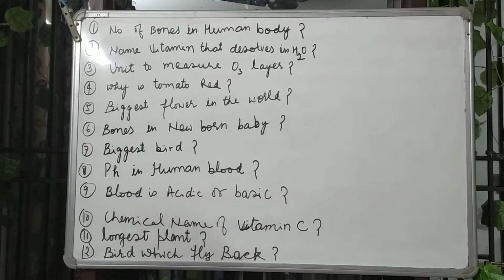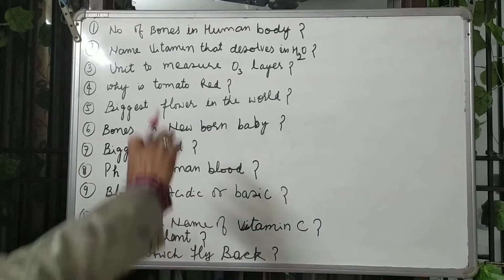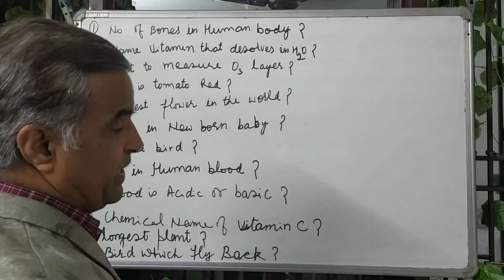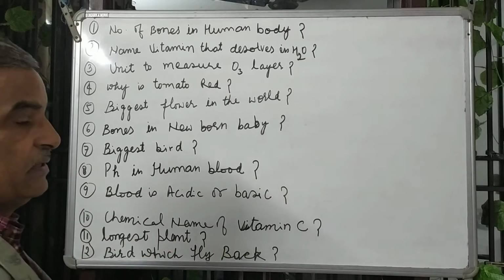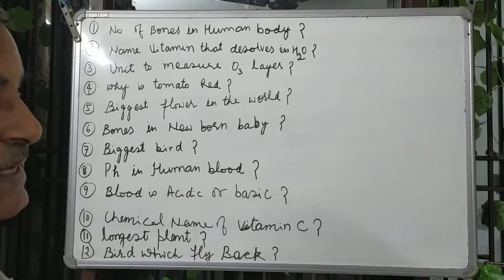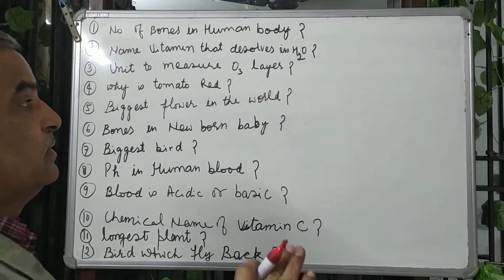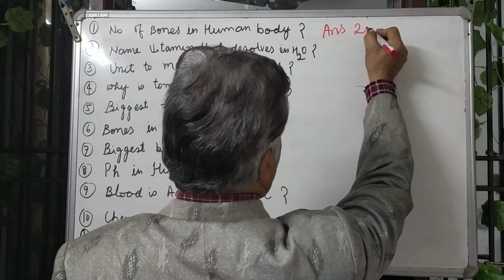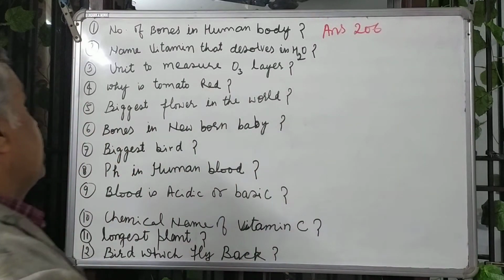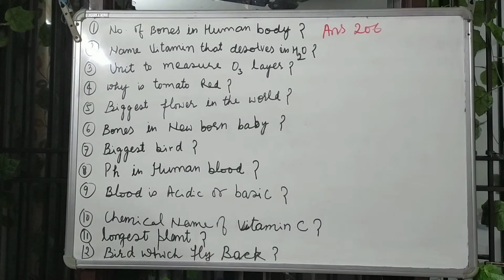Question number one, how many bones are in the human body? The options are 200, 206, 300 and 316. But its answer is 206. Next is, name the vitamin that dissolves in water.